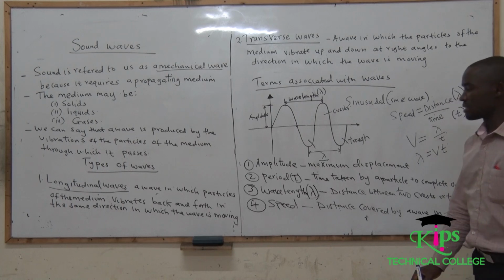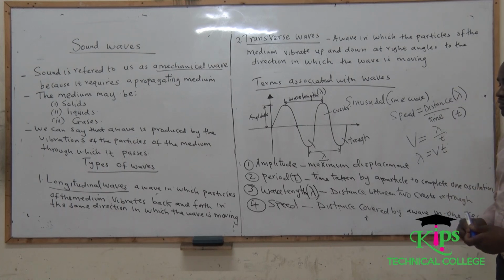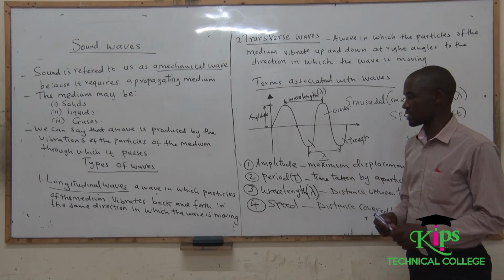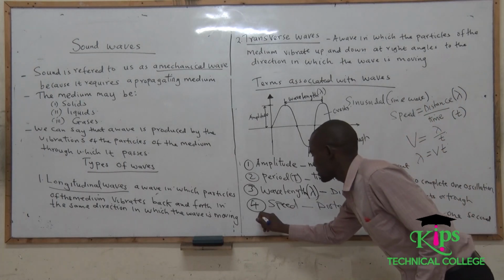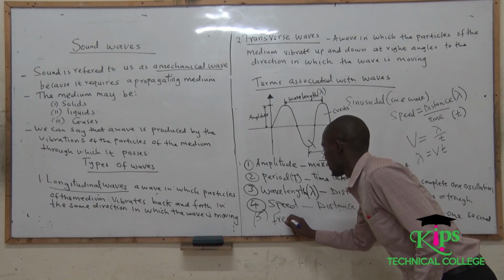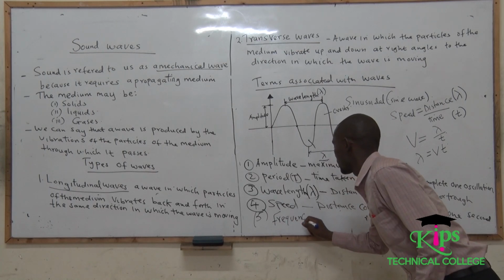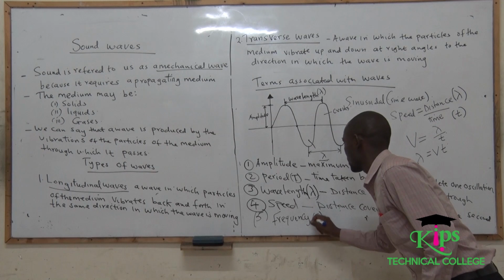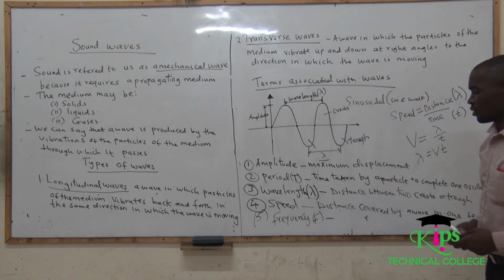Another very important characteristic that we have not mentioned here is frequency. So frequency is another critical point. Frequency, which is denoted by f. What is frequency?